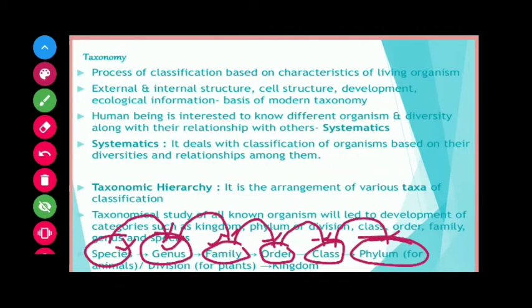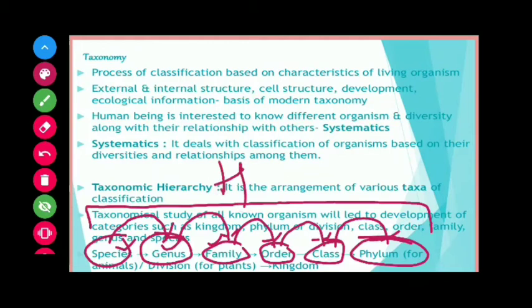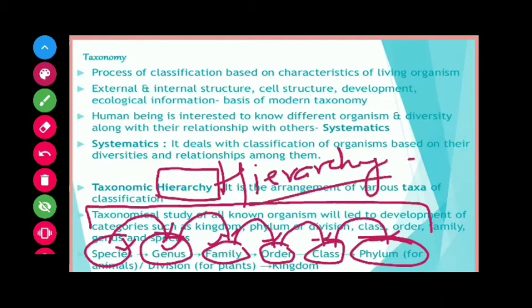The putting up of the taxonomic categories in a logical sequence is known as hierarchy. When we arrange taxonomic categories in a logical sequence, we call it hierarchy, and it is a system of arrangement of classification.